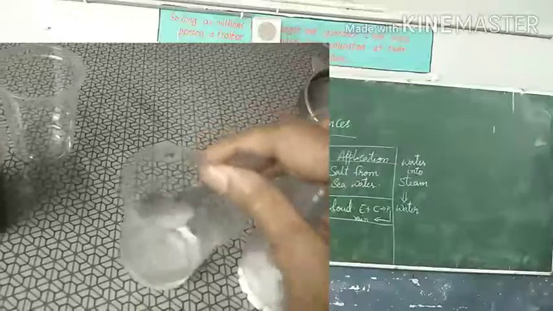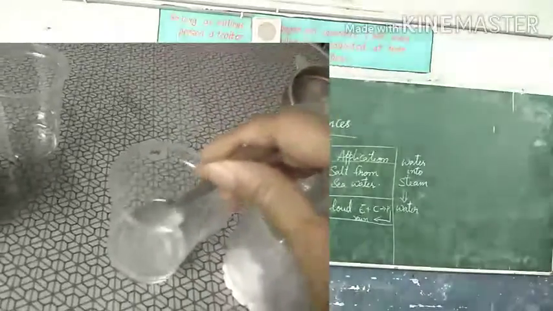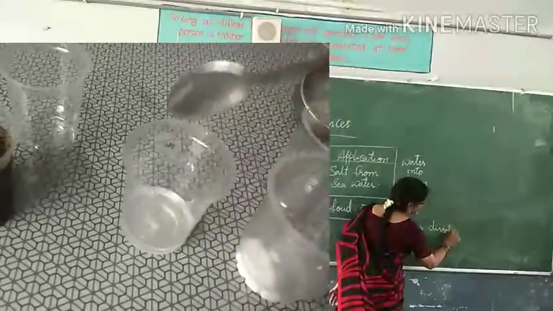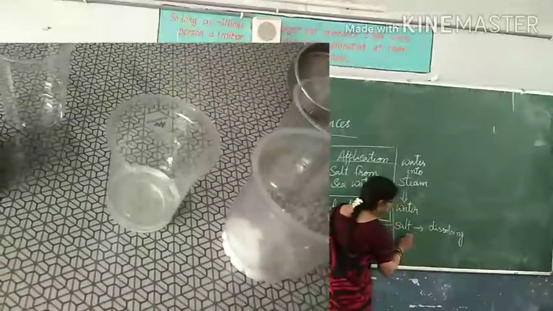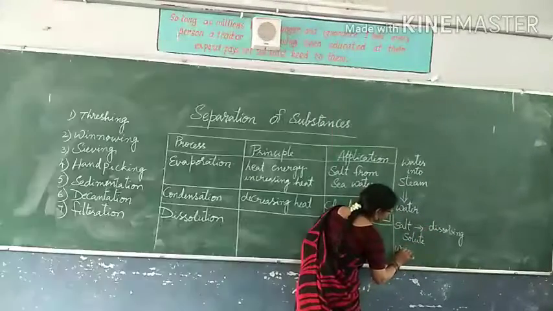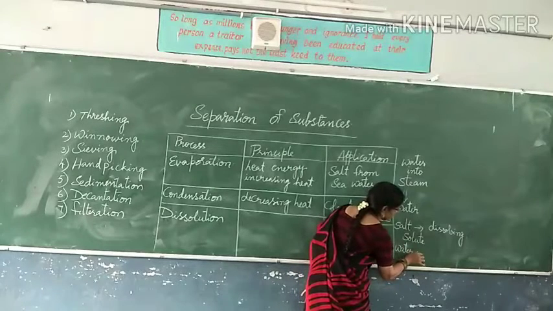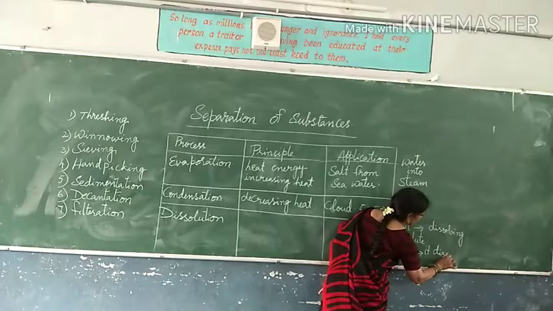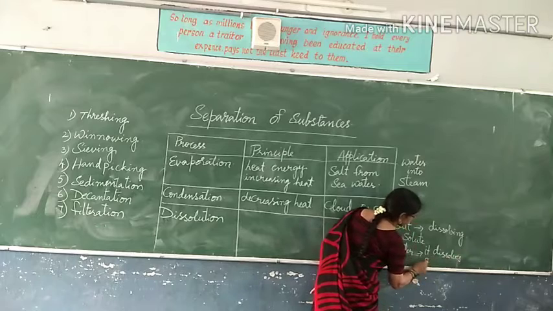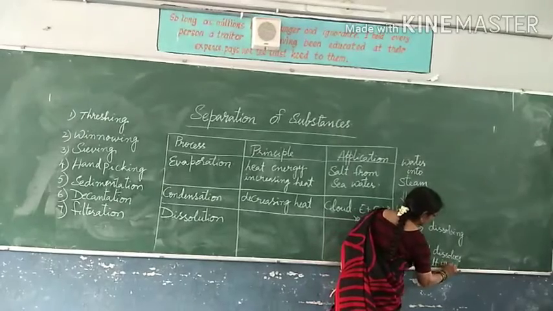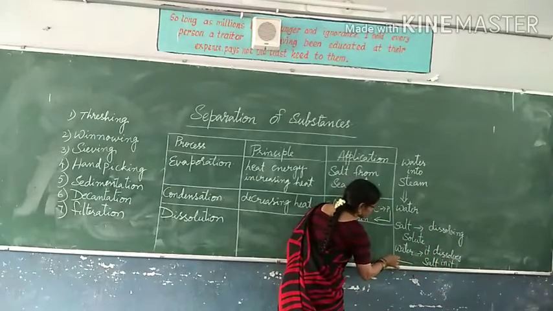Which quantity is more, salt or water? Salt is less, so salt is dissolving. That which is dissolving is called the solute. Then what is water doing? It dissolves the salt in it. So this is called the solvent.